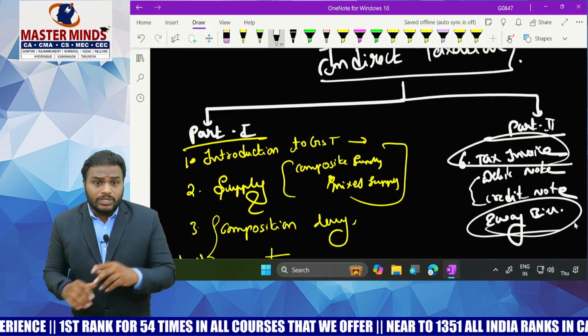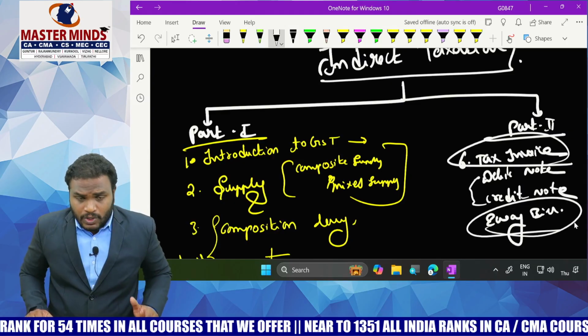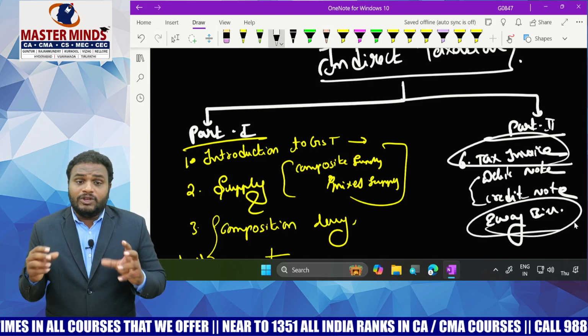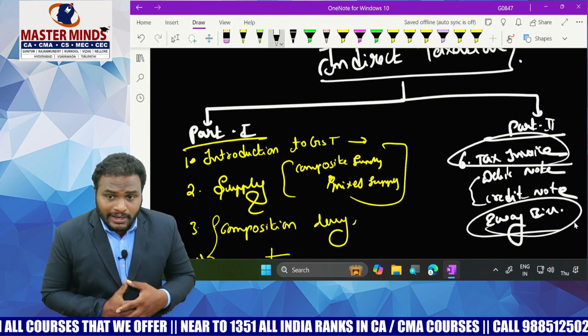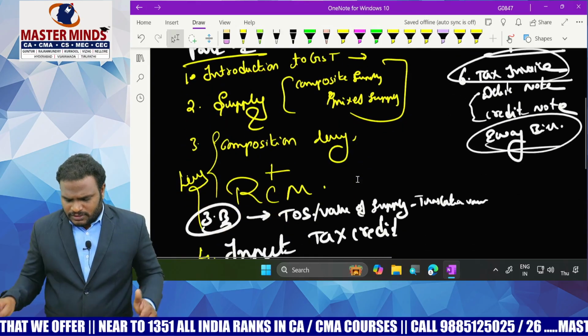But for debit note and credit note, there is one problem in the material: which note can the supplier issue? Now, that problem is very, very important. Please practice that problem. Then you will get clarity regarding the debit note and credit note. Okay. Now, after completion of this, 6,